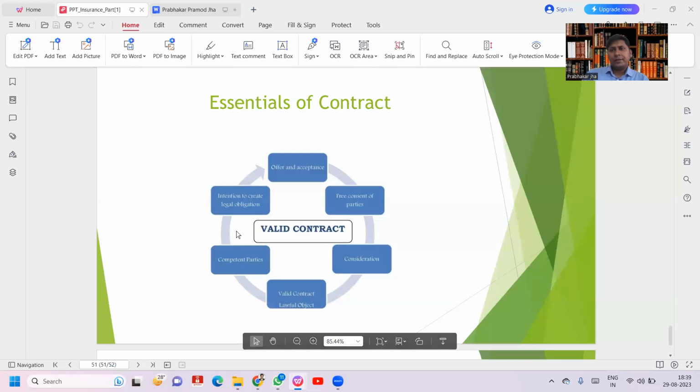So in insurance, we have to follow the basic principles, then all the provisions of the Contract Act 1872, Insurance Act 1938, GIC Act 1972 and IRDA Act 1999. You have to remember all these provisions.